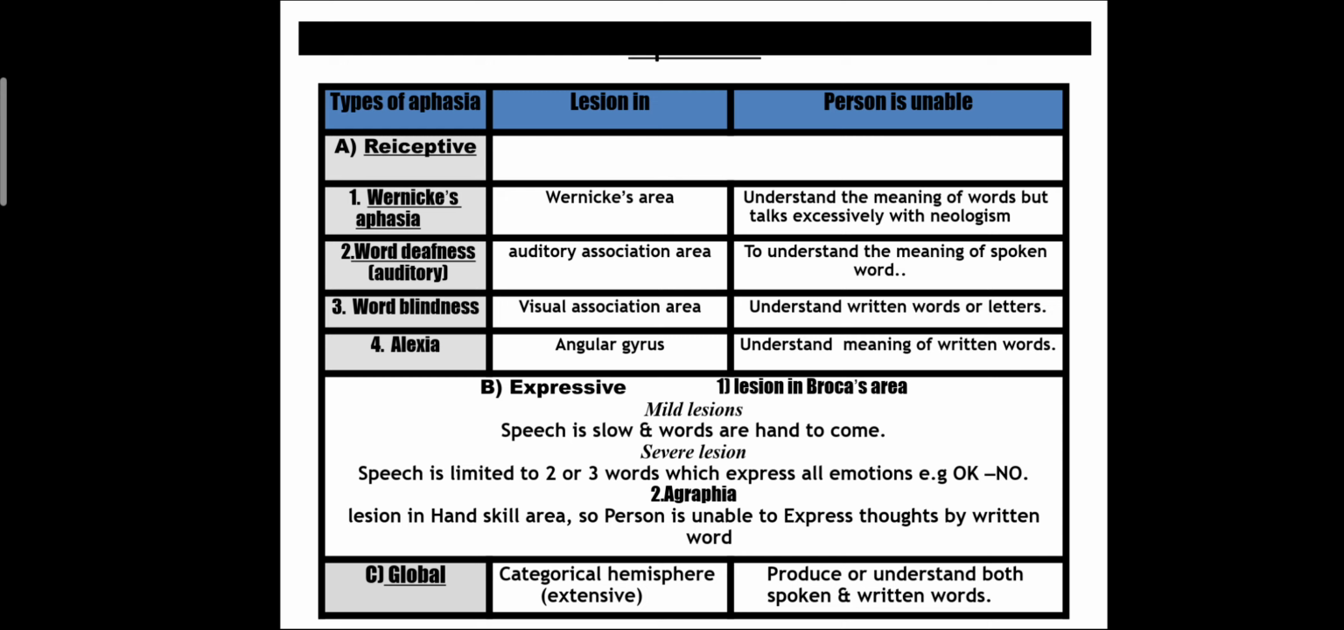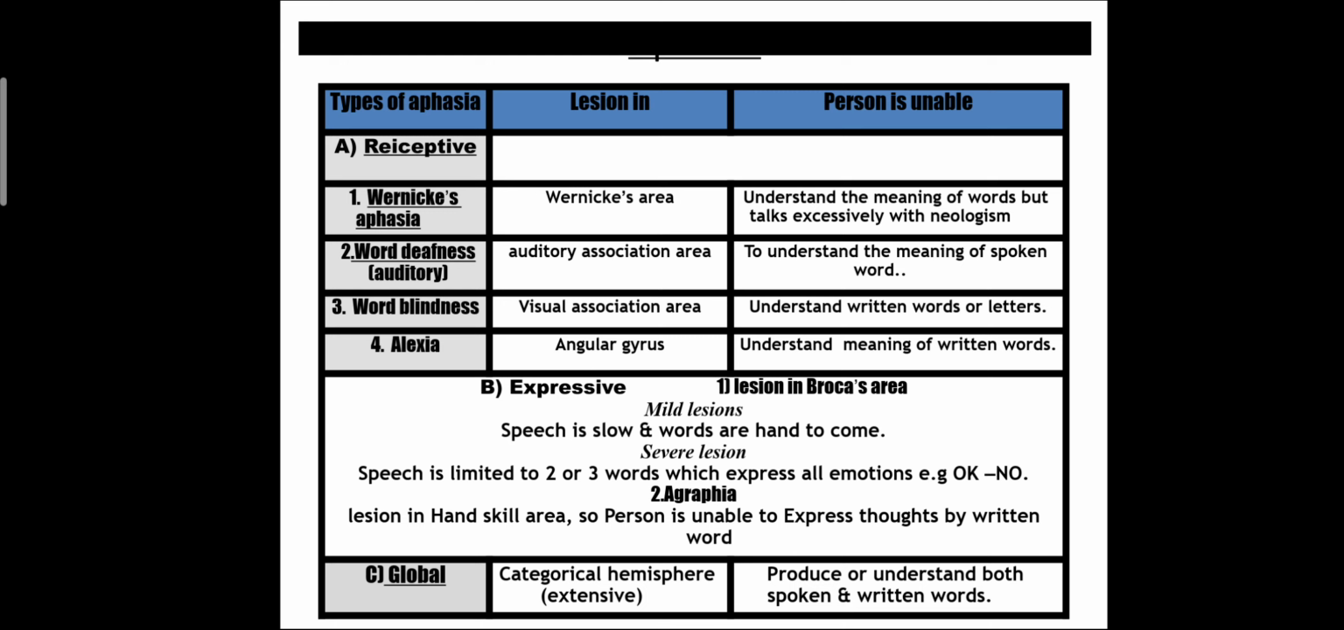Second is agraphia. So in that, the lesion occurs in the hand skill area. So the person is unable to express thought by written word. So that is agraphia. Third type is global aphasia. In that, the lesion occurs in the categorical hemisphere, that is an extensive lesion. In that, the person is unable to understand both the spoken and written words. So that is global aphasia.